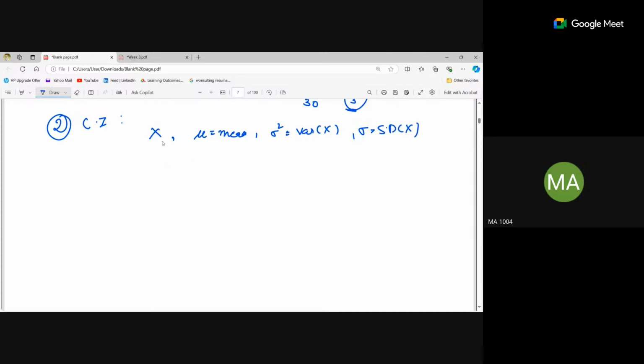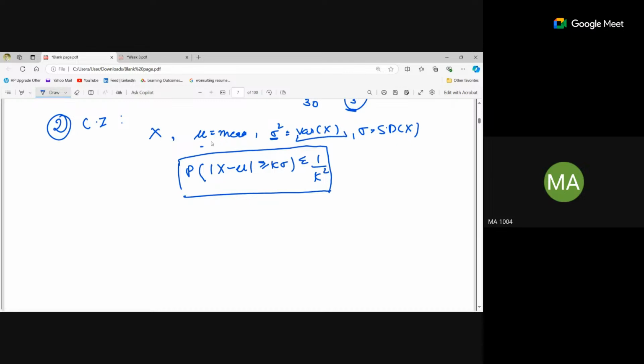So if a random variable x is given, a discrete random variable, and its mean and variance are given, then Chebyshev's inequality is denoted as the probability of mod of x minus mu greater than k sigma is always less than 1 upon k squared. This is the expression of Chebyshev's inequality. Here we have been given the variance and the mean. In Markov's inequality, only the mean was given, but in Chebyshev's inequality, both mean and variance are given. And k is some constant value.